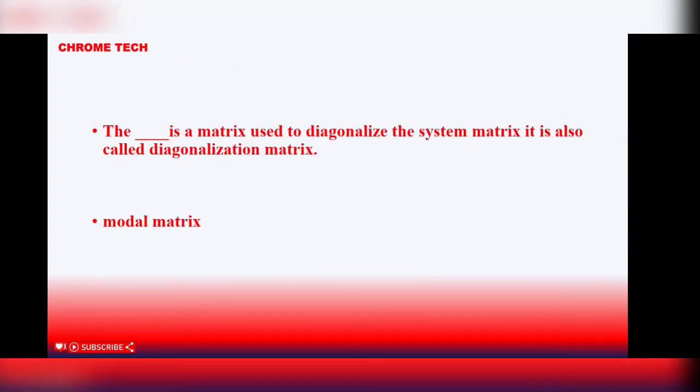The dash is the matrix used to diagonalize the system matrix. It is also called diagonalization matrix. Model matrix is the correct answer. Model matrix is a matrix used to diagonalize the system matrix. It is also called diagonalization matrix.